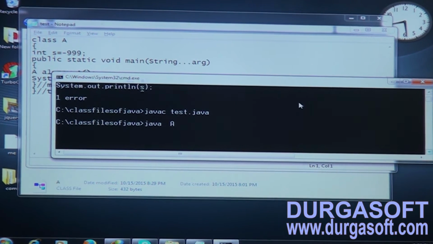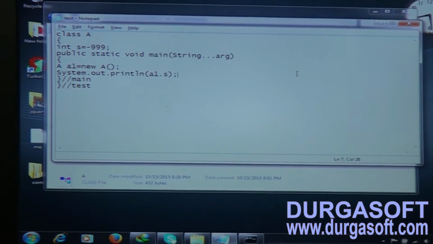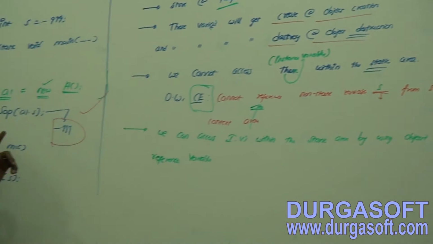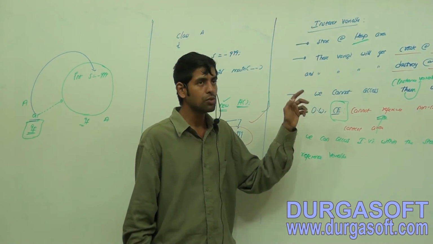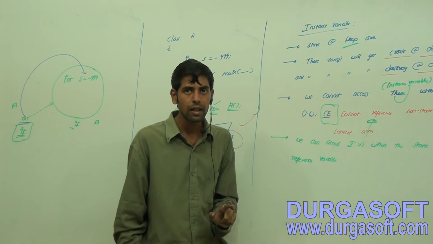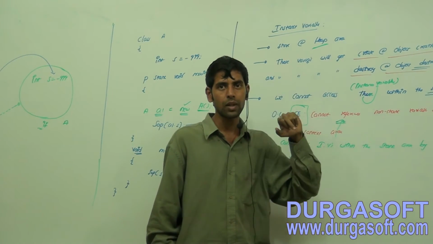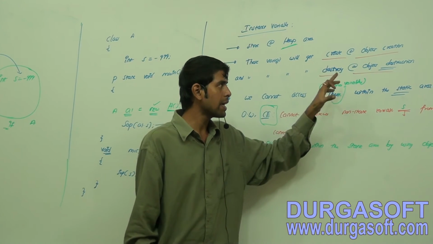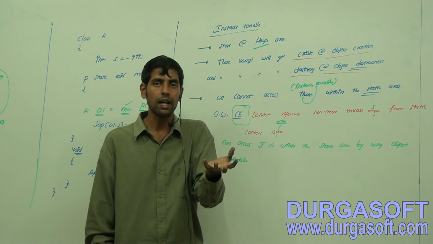Observe this one carefully, friends. Yes, minus 999. Now observe one more thing. When these variables are created at the time of object creation, at which time will they get destroyed? At the time of object destruction.